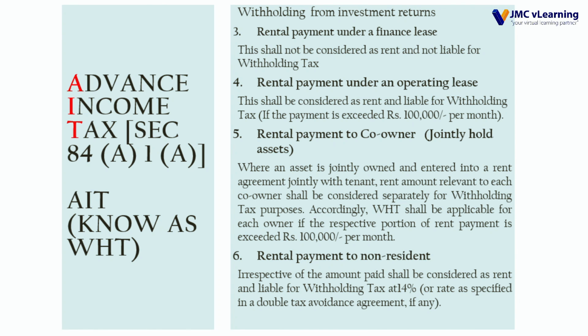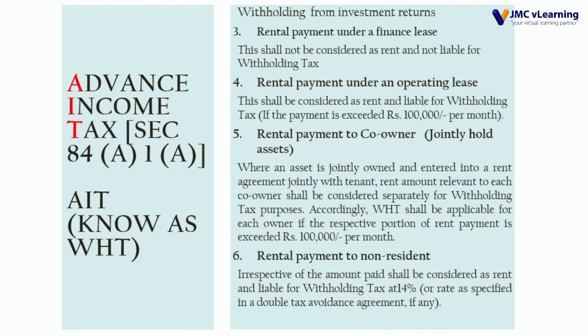Rental payment to co-owners, jointly held assets: where an asset is jointly owned and the owners entered into a rent agreement jointly with the tenant, the rent amount relevant to each co-owner shall be considered separately for withholding tax purposes. Accordingly, withholding tax shall be applicable for each owner if the respective portion of the rent payment exceeds rupees 100,000 per month.